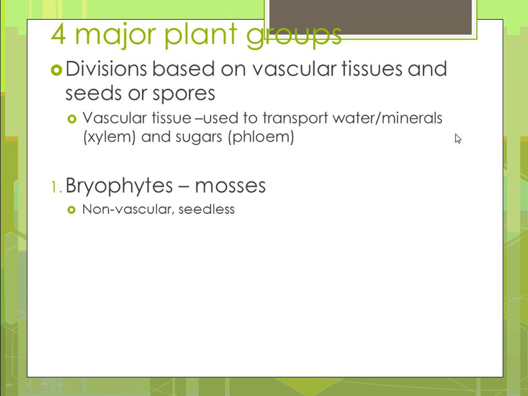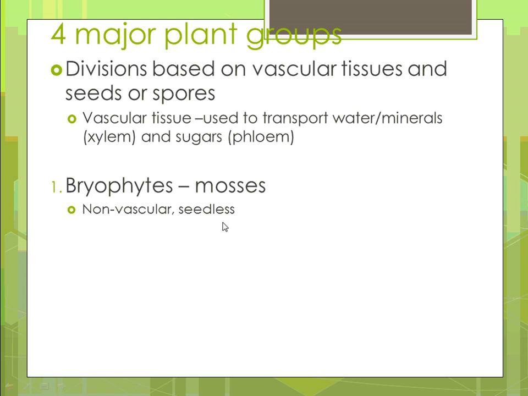So the four major plant groups, we have bryophytes. These are going to be your simplest land plants. These are going to be your mosses. They do not have vascular tissue. And because of that, you don't really see very tall mosses. Think of a moss in your mind. It doesn't grow very tall. It doesn't have a transport system to get water from one end of the plant to the other, and therefore its height will be limited.